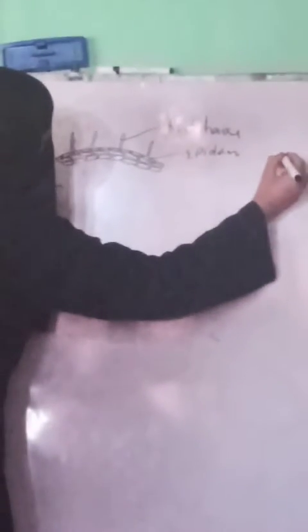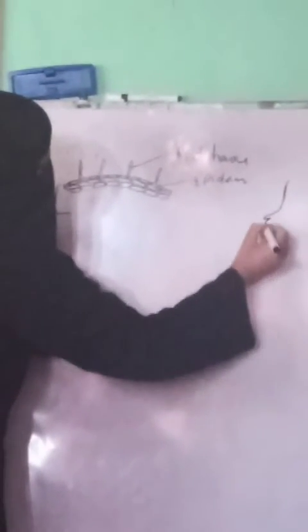Now we know that plants absorb water, but in what way? They absorb water and minerals through root hairs. For example, this is a plant, and it has root hairs.